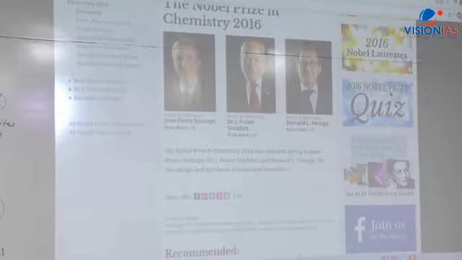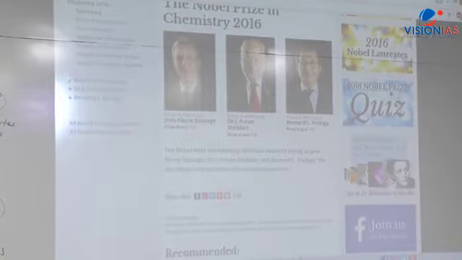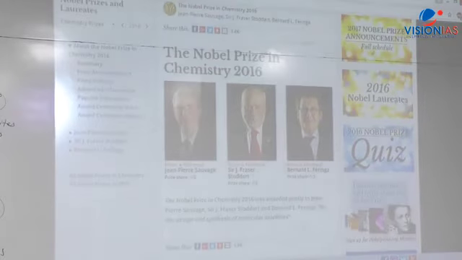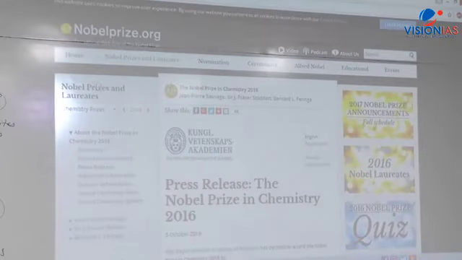That's what is called fourth generation nanotechnology. It is clearly given there. Remember that whenever the Nobel Prize is announced, it will come in the newspaper also. Current affairs, like Vision IAS, will also provide you everything. But you will also find something called a press release. There's a press release document given there in PDF format. Here you find your prize announcement, press release. You have advanced information also there.